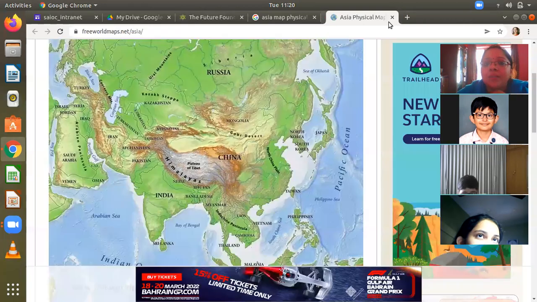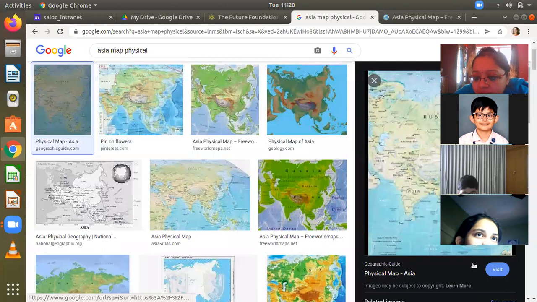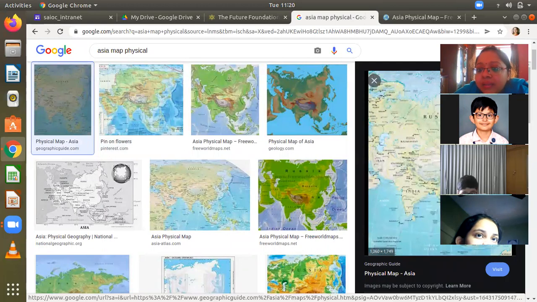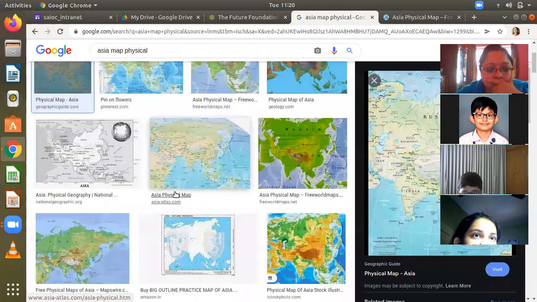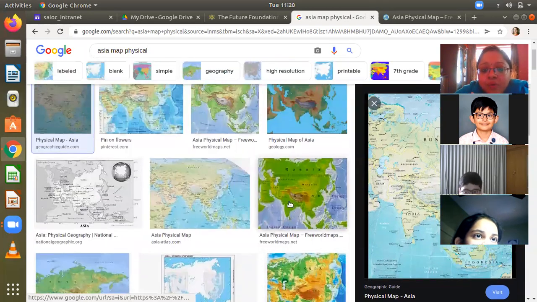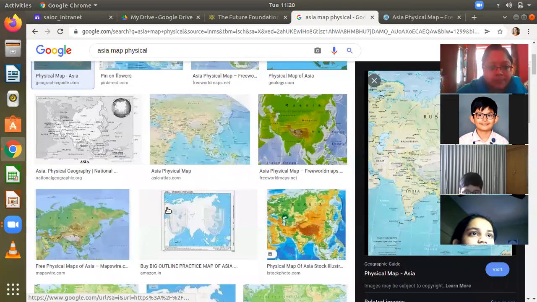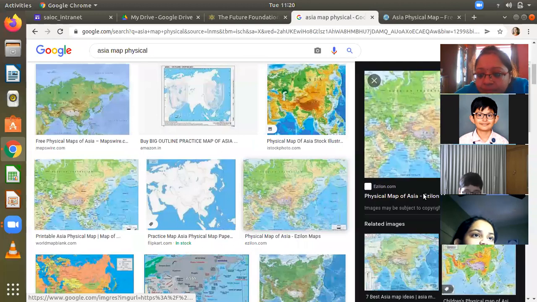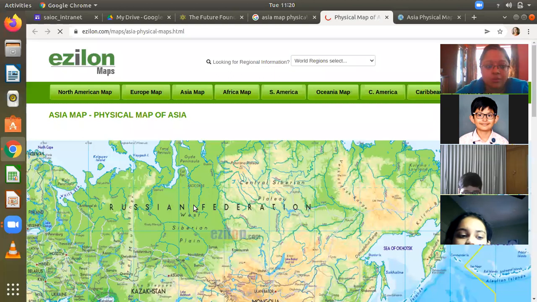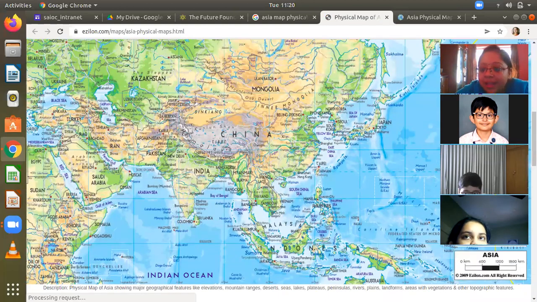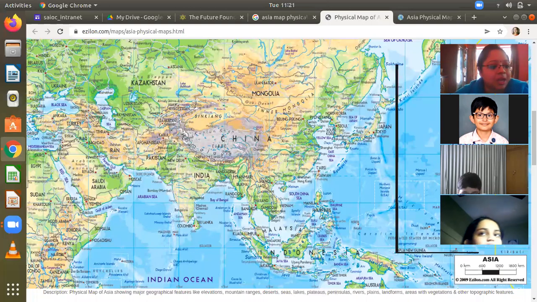I have opened this Pinterest one because this is the best one with latitudes and longitudes given properly. This one's latitudes and longitudes are not clear. Most of the maps don't have a proper latitude and longitude. Just hold on a minute. Let me try this one once. Okay, this one does have the 3 important latitudes that pass through Asia.